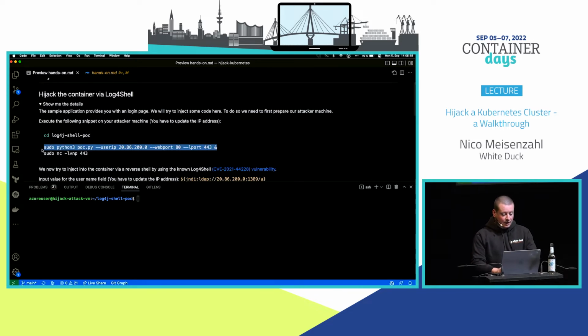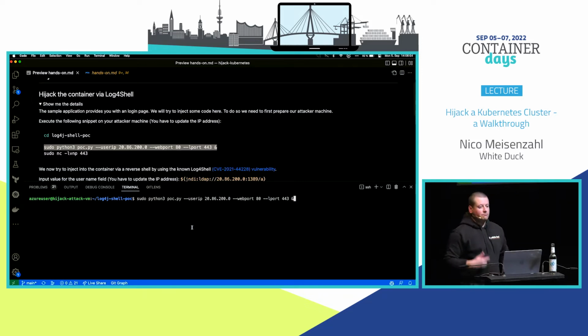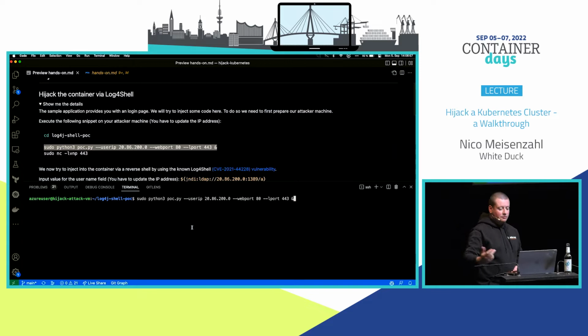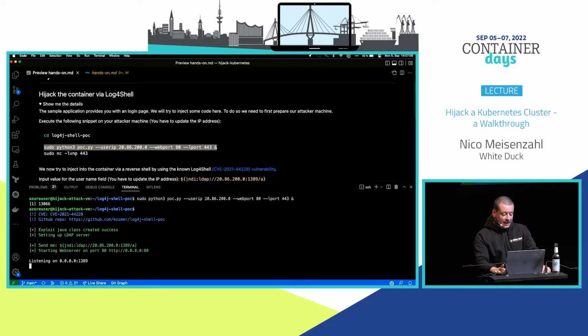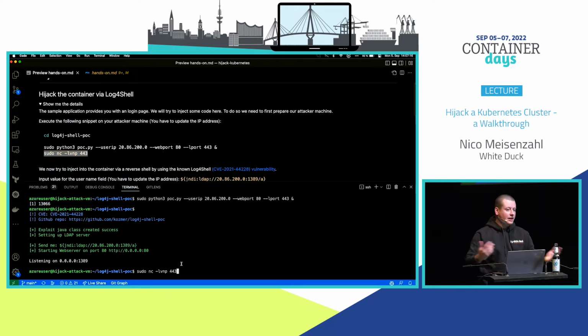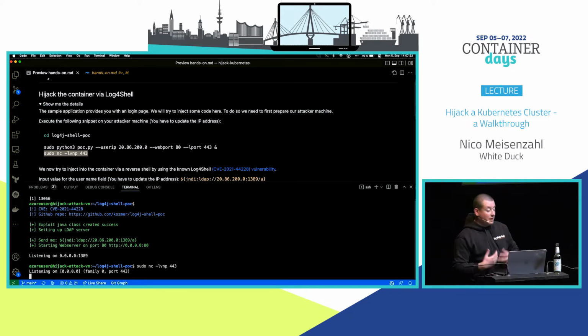First one is starting up the LDAP and HTTP server. This is basically an open source project which they did a POC with Log4Shell. It's also available on GitHub, so it's not my code, but we'll just use it to basically spin up the LDAP and the HTTP server to be able to inject. And then for the reverse shell, we will also just use netcat here and open up a port. I've chosen 443 here, just might be a port that is open for outbound connection on the pod. We could use any port here.